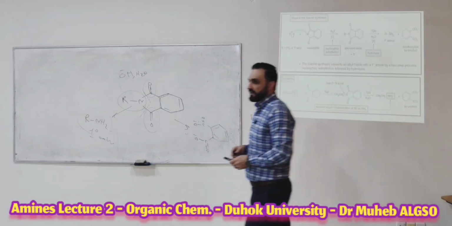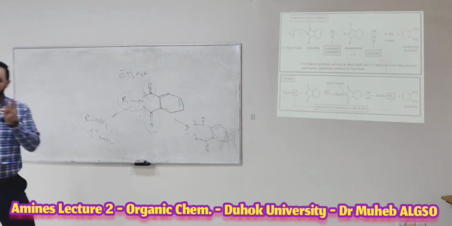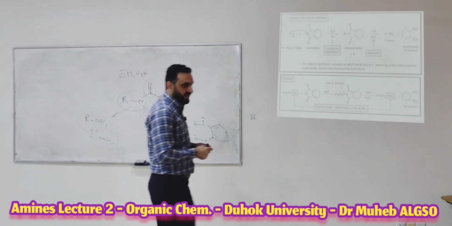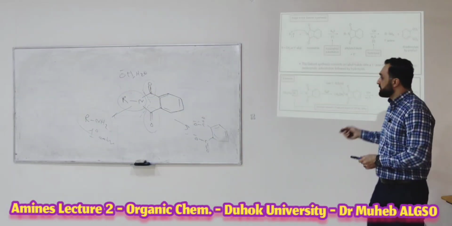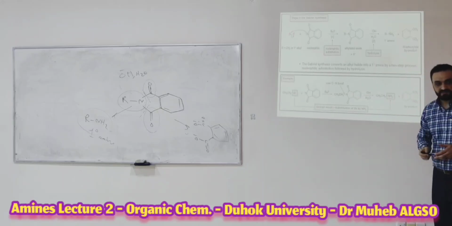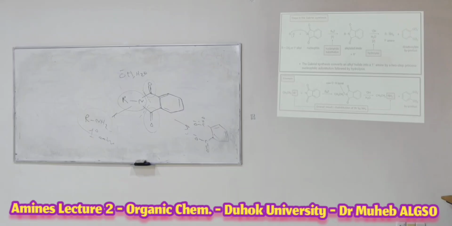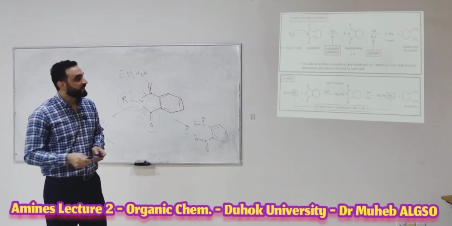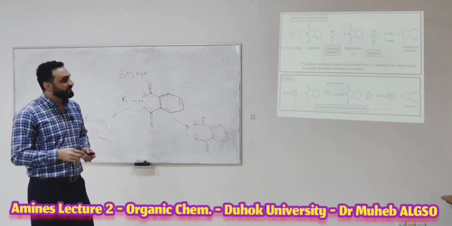Do you understand? The Gabriel synthesis, do you understand? The first step is to prepare the anion by an acid-base reaction, the base with the phthalimide to give you the imide anion, and then the anion is used to attack the alkyl halide. If you have a question or anything not clear for you, let me know. No questions? Okay. Just be patient.